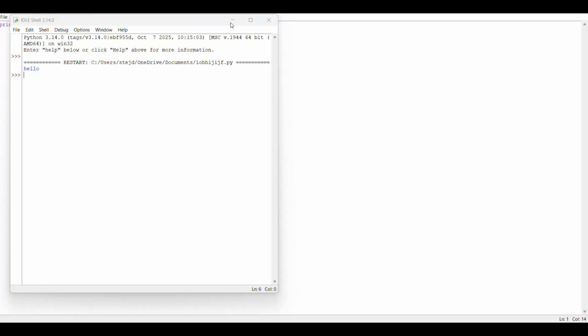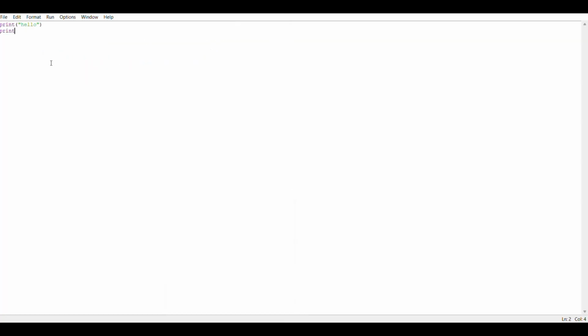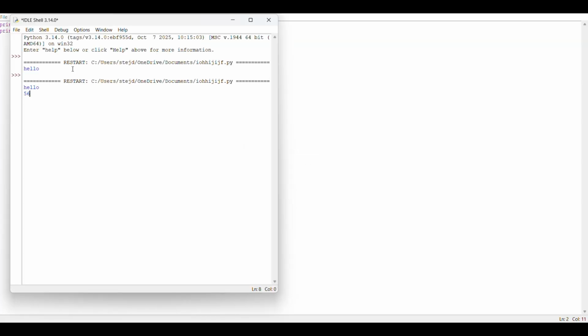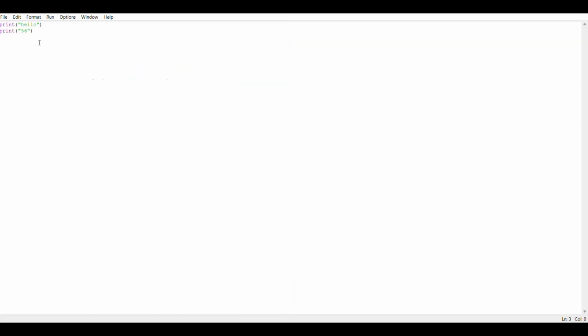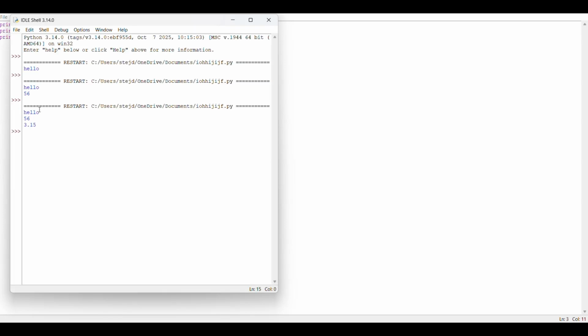So you can use a string like hello. Now we'll see an integer inside a print function, 56. And if I press F5 and enter, you can see we can use integers also. Now we'll see if we can use decimal numbers inside the print function. Okay, so 3.14. See here, you can use decimal numbers also inside a print function.